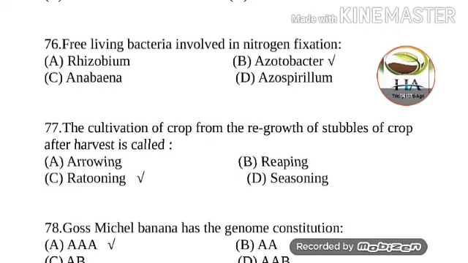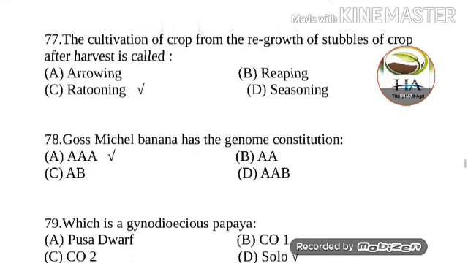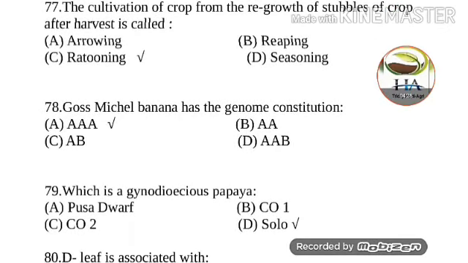Next question is, the cultivation of crop from the regrowth of stubbles of crop after harvest is called. Options are arrowing, reaping, ratooning and seasoning. So the cultivation of crop from the regrowth of stubble of crop after harvest is ratooning. Option C is the correct answer. Next question is, the Gros Michel banana has the genome constitution. Options are AAA, AA, AB and AAB. So Gros Michel banana has the genome constitution AAA. Other than this, Robusta and Dwarf Cavendish have the AAA genome.